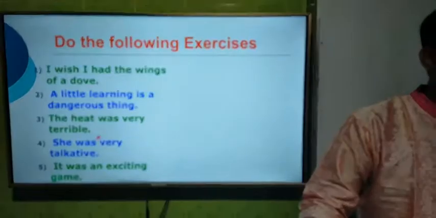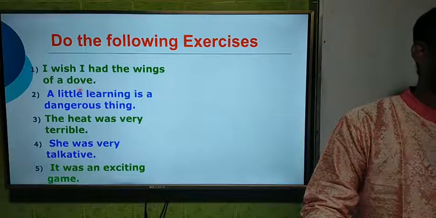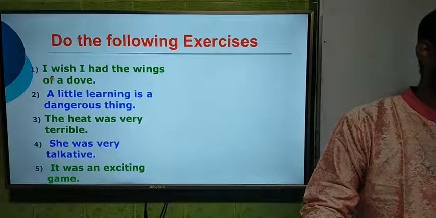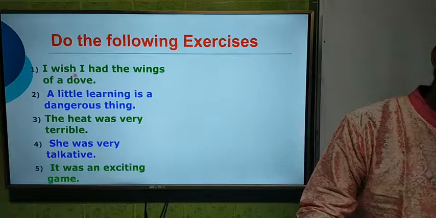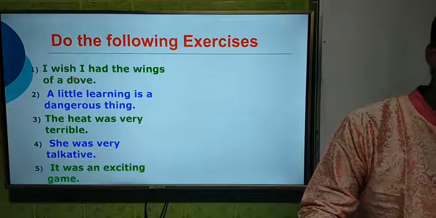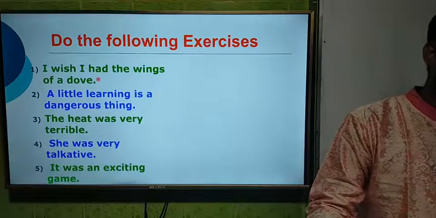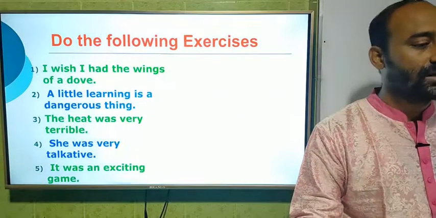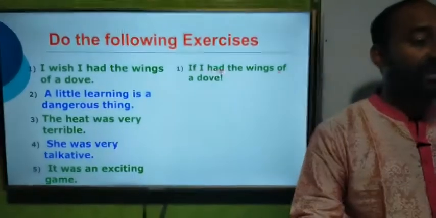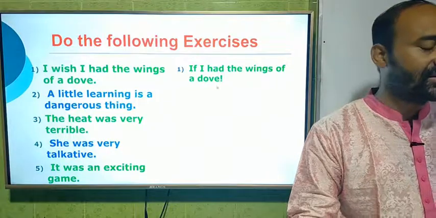So dear students, first one, I wish I had the wings of a dove, and you can remember "wish" will become "if" to make it exclamatory. That means this sentence is with "wish" and we have to use "if" to make it exclamatory. So what may be the answer? I wish I had the wings of a dove. Yes, we have to use "if." So, "If I had the wings of a dove!" We have to give an exclamation sign at last.